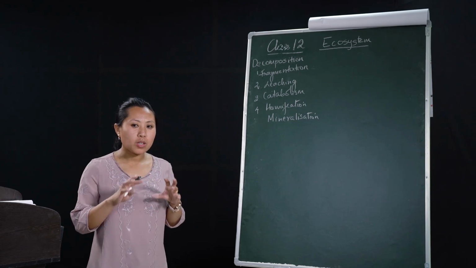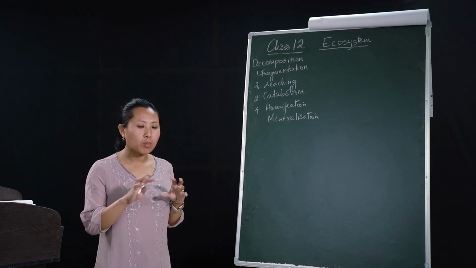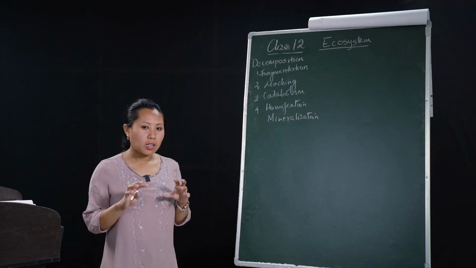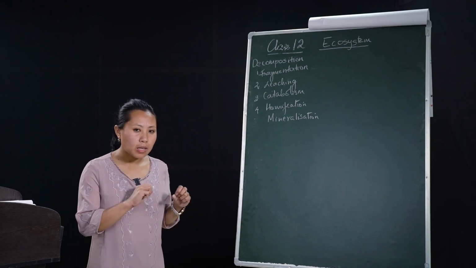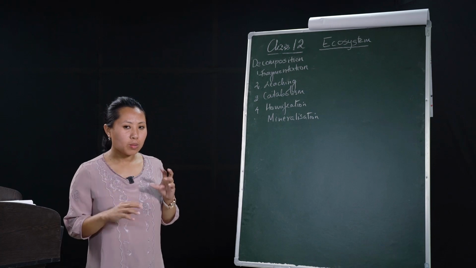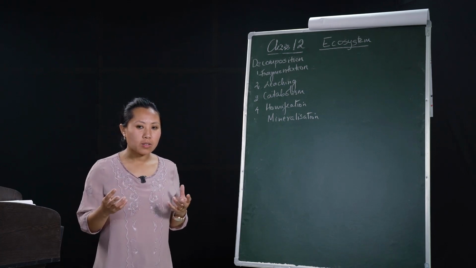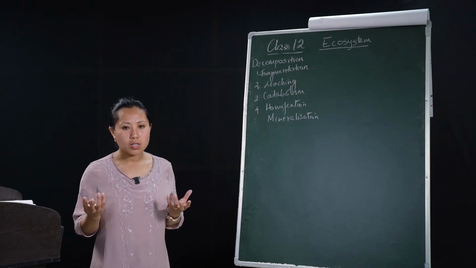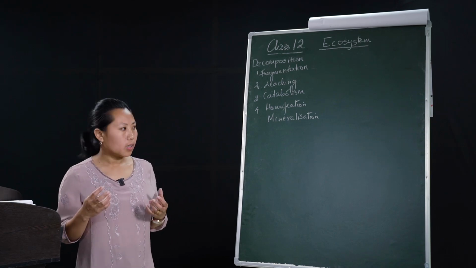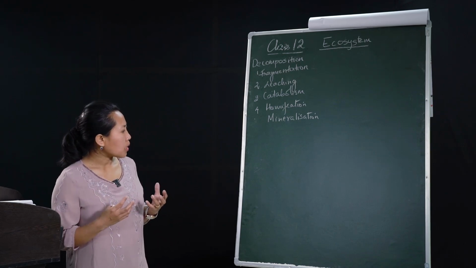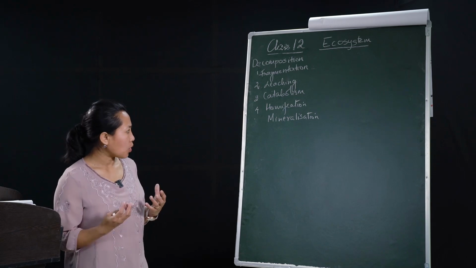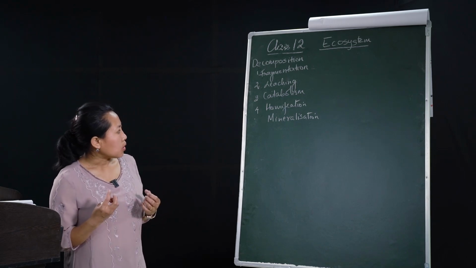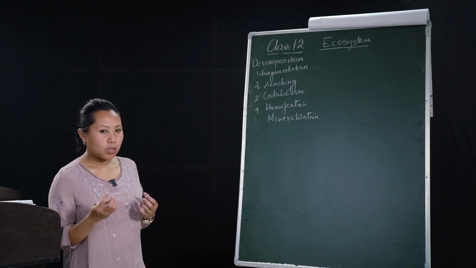Many of the decomposers are selective in decomposing the dead bodies of plants and animals, the leaf litter, dead leaves, branches, or flowers, by secreting special enzymes. So catabolism is the enzymatic breakdown of the detritus by the decomposers.